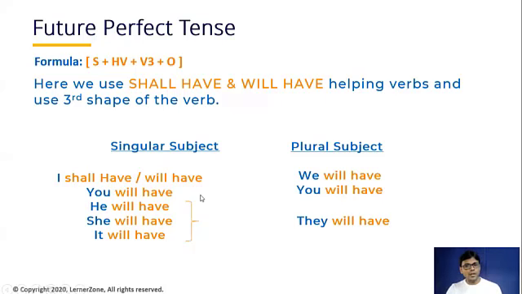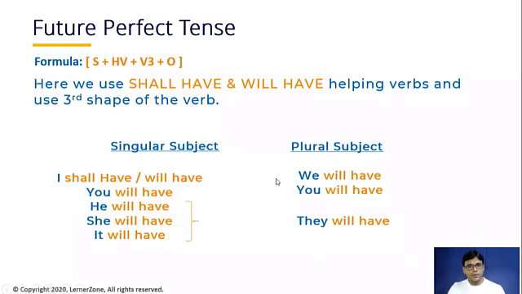In future continuous tense, what was the helping verb we were using? It was will be. I will be, we will be, you will be. Now you have to replace be with have. That's it. Don't get confused with this, because in present tense and past tense we used has or was in the perfect tense. In present perfect tense we used he has, she has, it has. So there is no has here, it's only have.